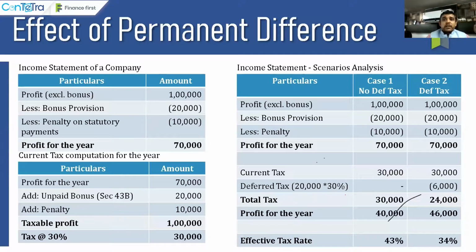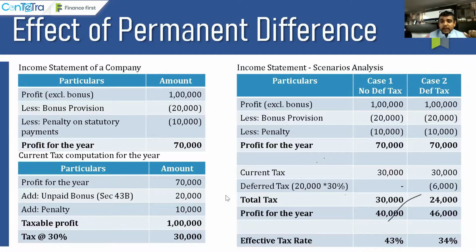Now in this situation, the profit before tax becomes 70,000 because of this penalty. So I start with 70,000. I add an unpaid bonus of 20,000, and I add a penalty of 10,000. So my taxable profit becomes 1 lakh, and my tax at 30% becomes again 30,000.